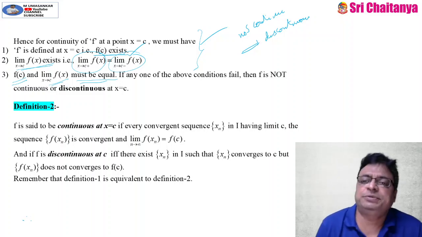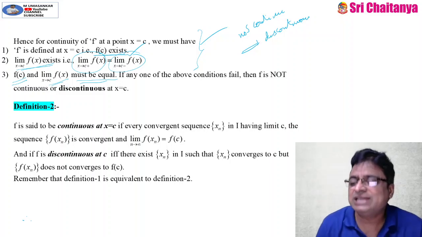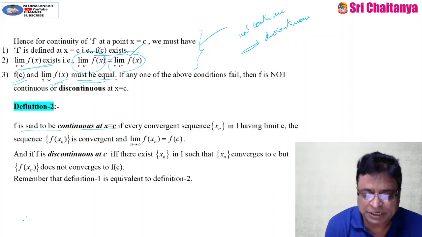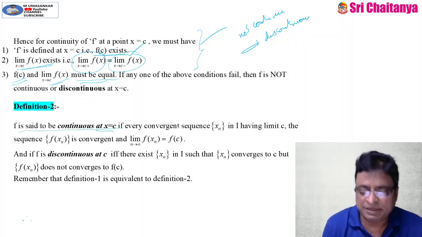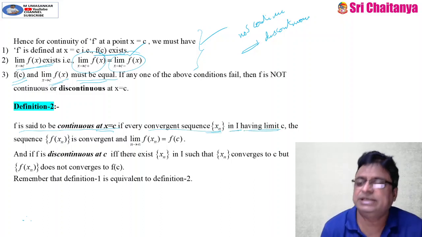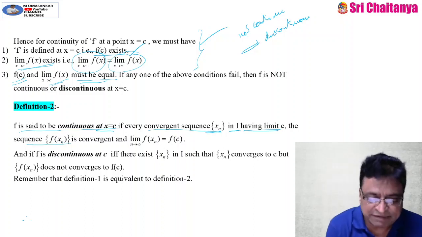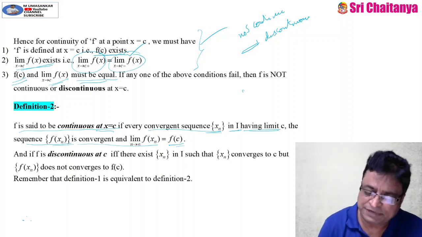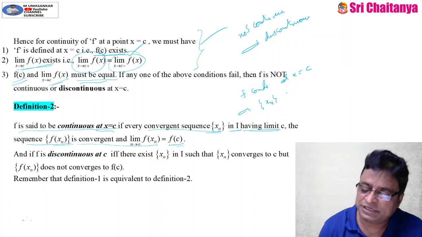Now, coming to the definition two. It is Heine's definition or Cauchy's definition. See, f is said to be continuous at x is equal to c if for every convergent sequence xn in interval I having a limit c, the sequence f of xn converges to f of c. That means f is said to be continuous at c if the sequence xn converges to c implies the sequence f of xn converges to f of c.